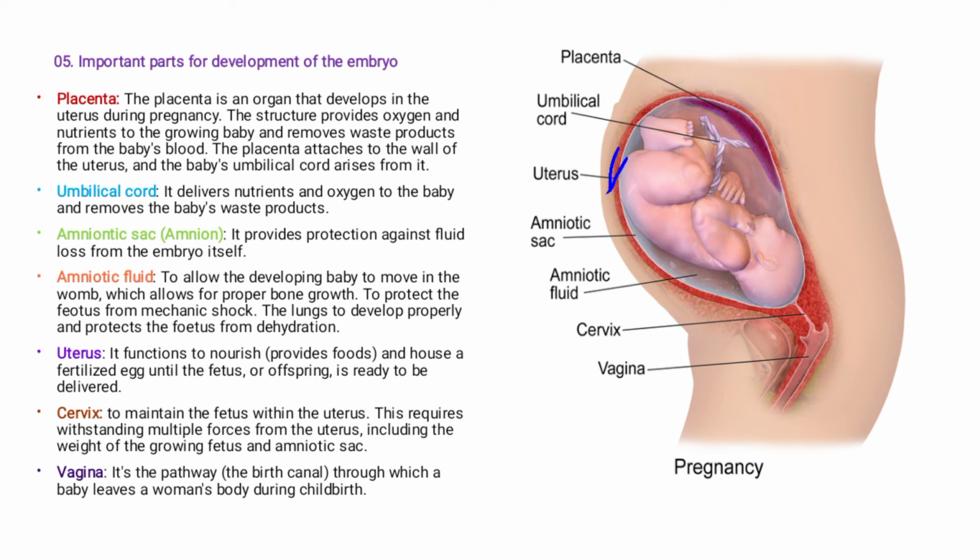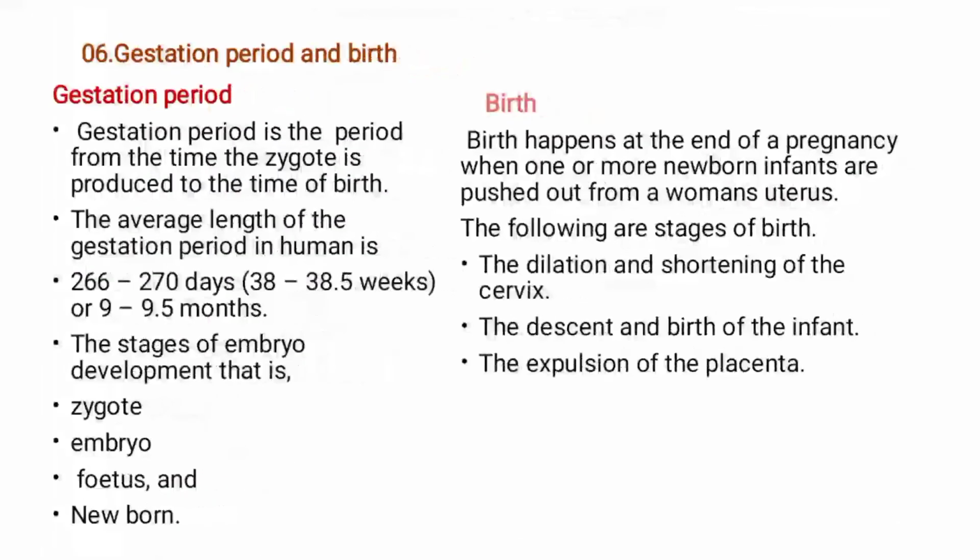Okay, let's talk about another topic. All right, gestation period and birth. Now, what is gestation? We have to understand that the gestation period is the period from the time the zygote is produced to the time of birth. So from the time of fertilization, when the zygote is formed, to the time of birth, it is known as the gestation period.